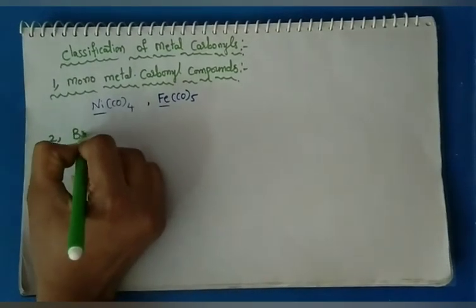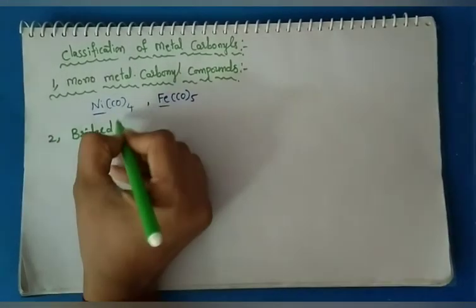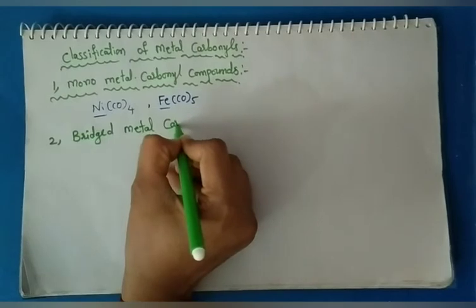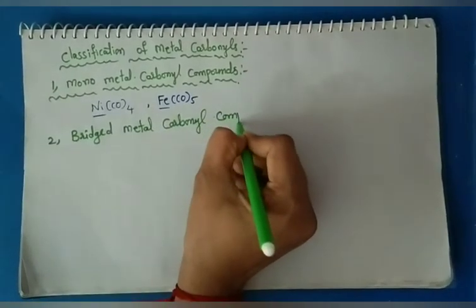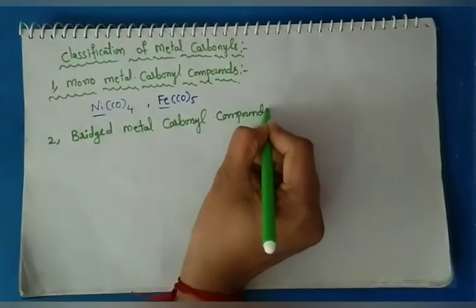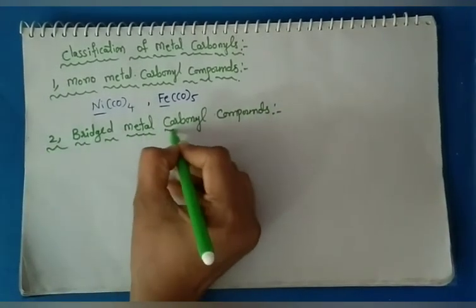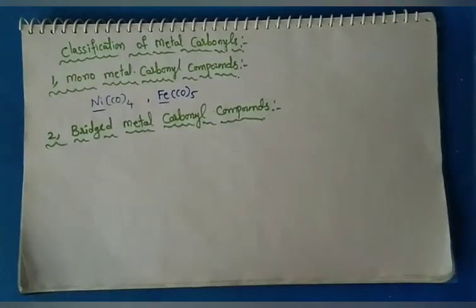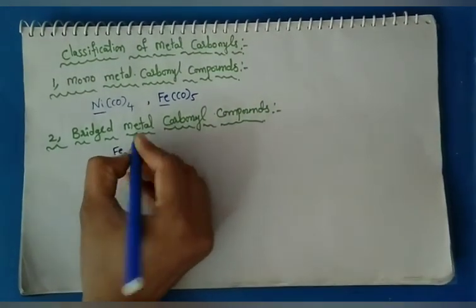Next second one, bridged metal carbonyl compounds. In this, first we take an example, then after we discuss about that.